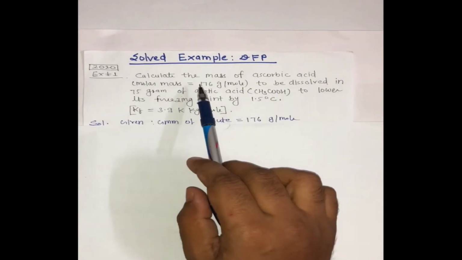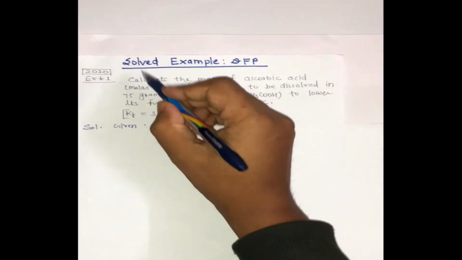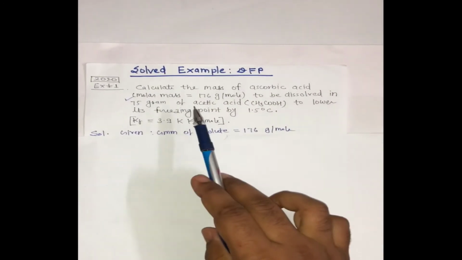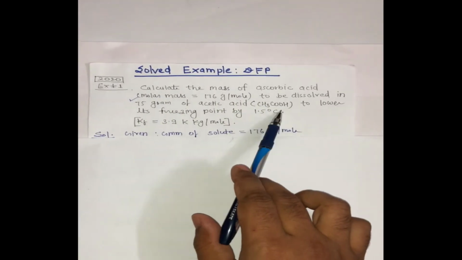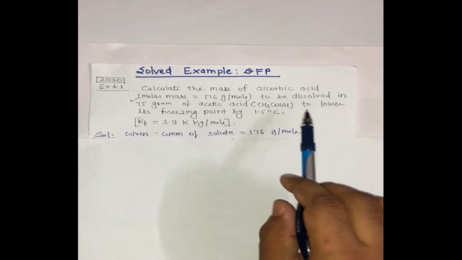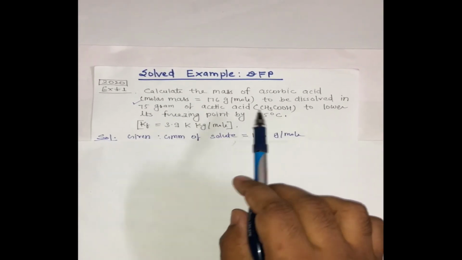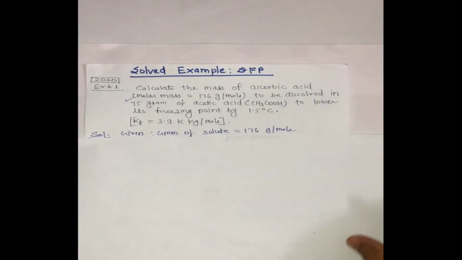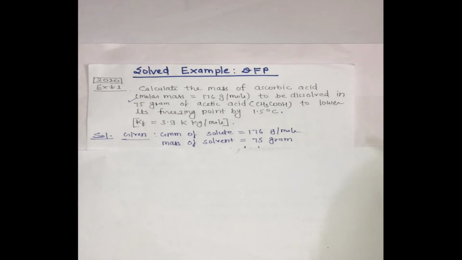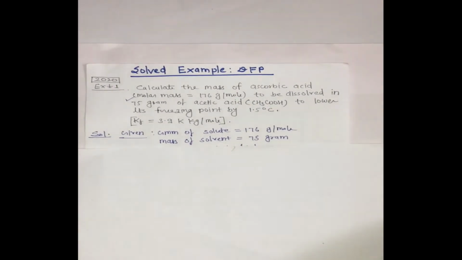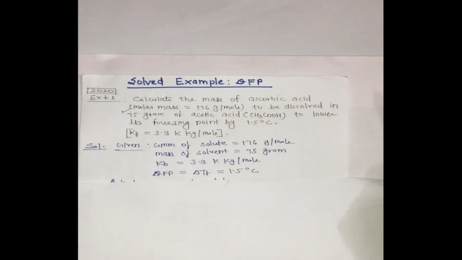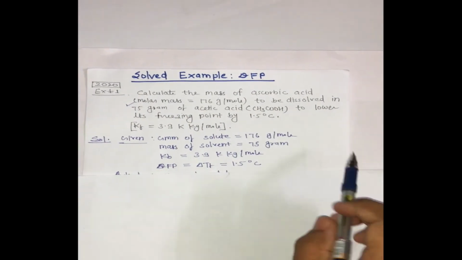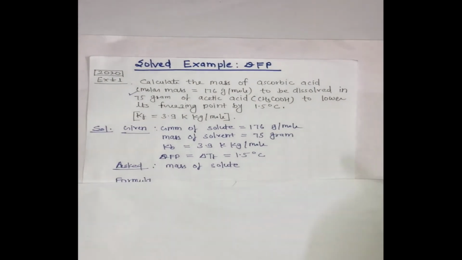Molar mass of ascorbic acid is 176 gram per mole. It is important. GMM of solute is 176 gram per mole, to be dissolved in 75 gram acetic acid, which is the solvent, mass of solvent, to lower its freezing point by 1.5 degrees Celsius, and KF is given. So just make a list. GMM of solute: 176. Mass of solvent: 75. KF: 3.9. Depression in freezing point delta TF: 1.5 degrees Celsius, since it is already mentioned to lower its freezing point. Asked: mass of solute.